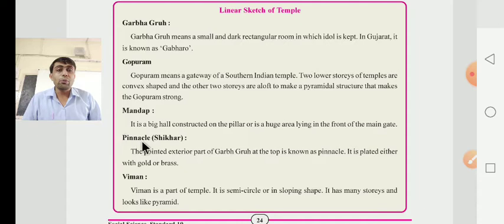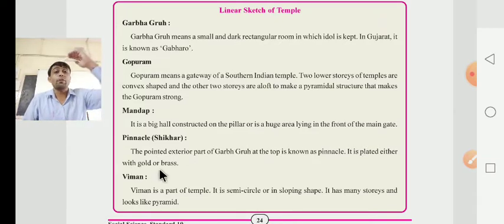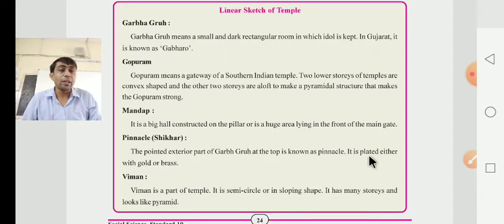Next, we have to learn about the pinnacle. Pinnacle means shikhar, at the top. It is the pointed exterior part of the garbhagruh. What do they have to say there? They have to say that the pointed exterior part of the garbhagruh, or the top, is known as a pinnacle. At the top level, the shikhar level, it is plated with either gold or brass.